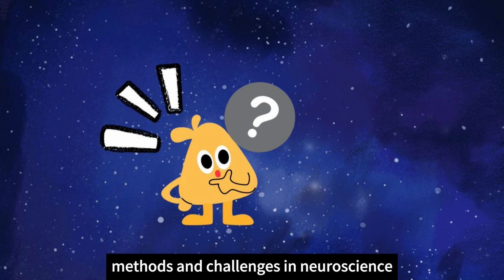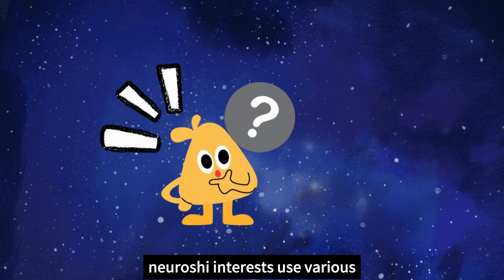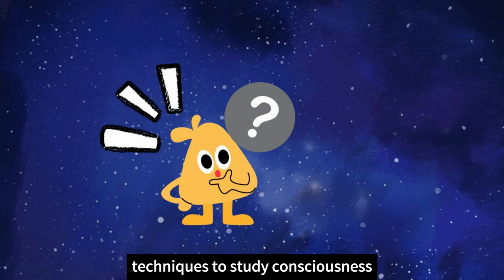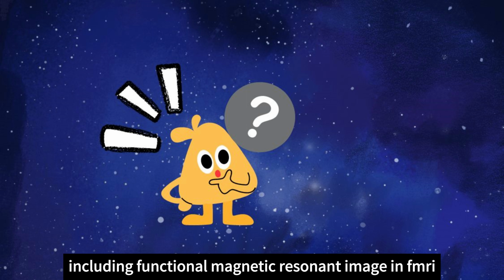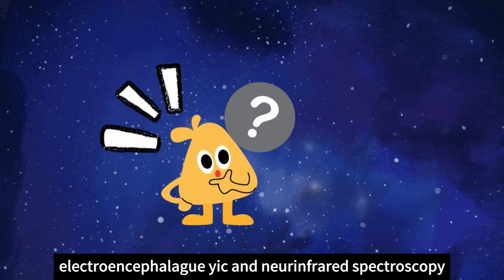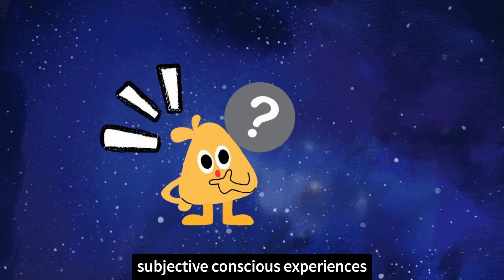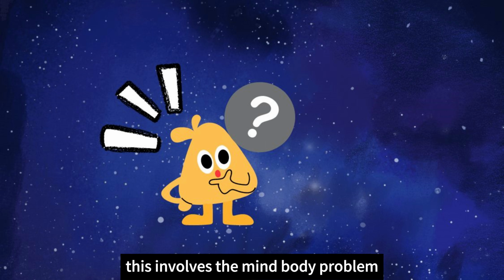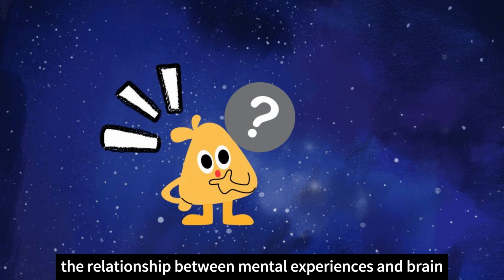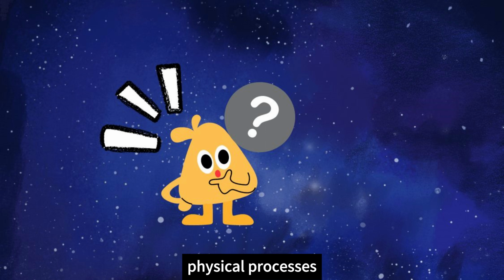Methods and challenges in neuroscience. Neuroscientists use various techniques to study consciousness, including functional magnetic resonance imaging (fMRI), electroencephalography (EEG), and near-infrared spectroscopy. A major challenge is linking objective neural activity with subjective conscious experiences. This involves the mind-body problem, the relationship between mental experiences and brain physical processes.